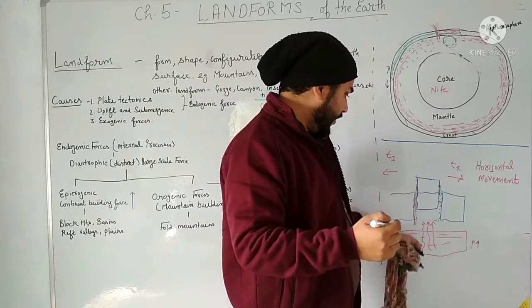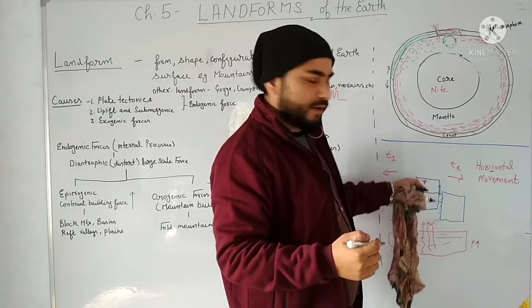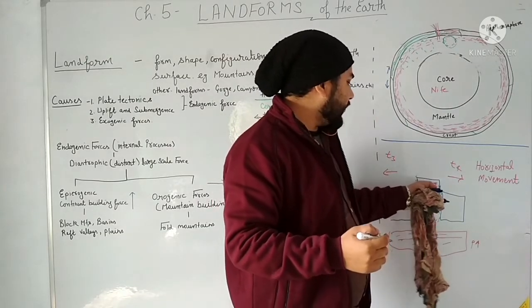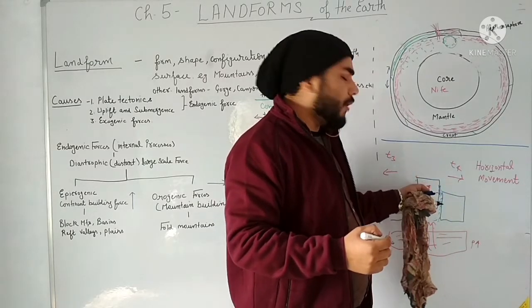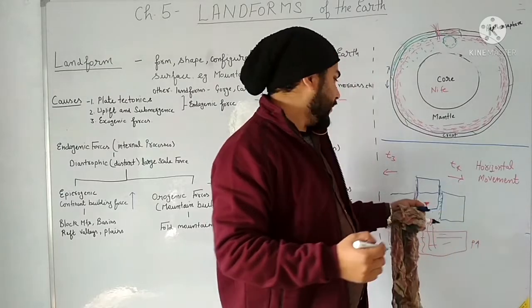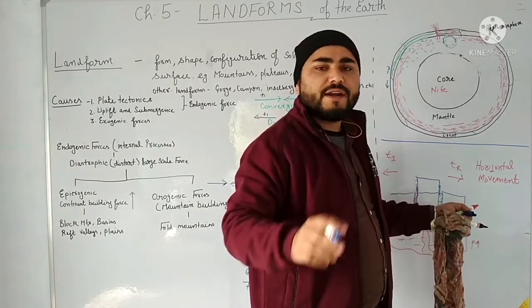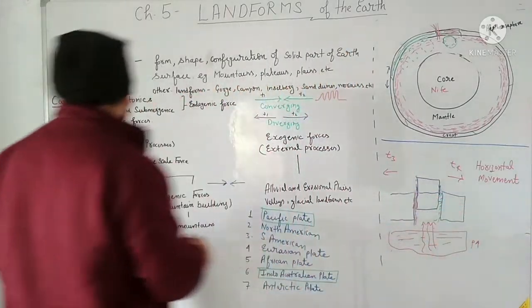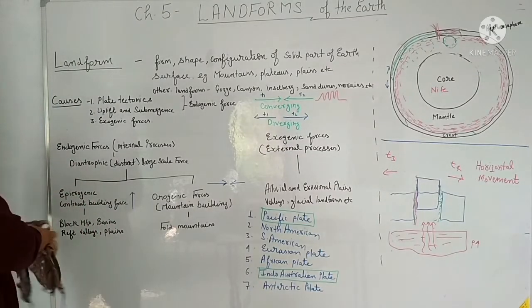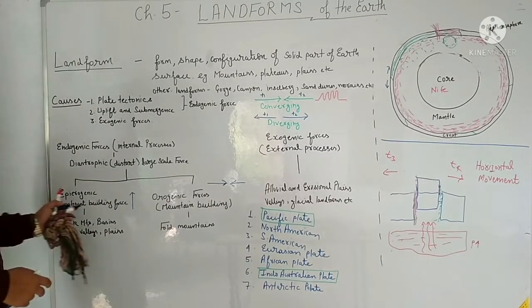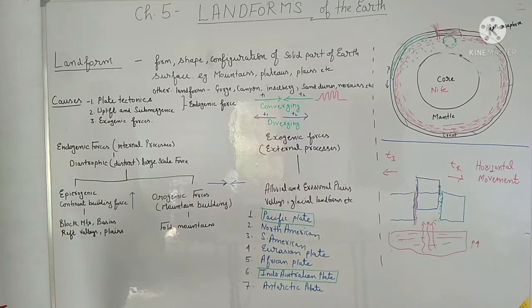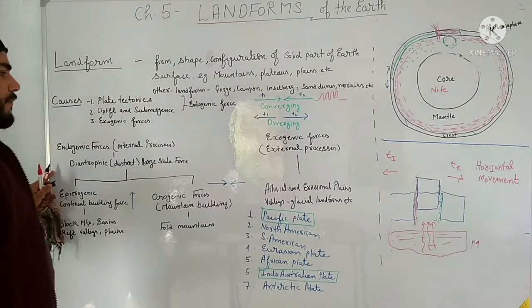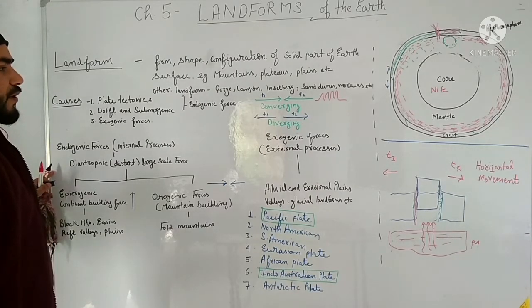Because of that the formation of an entire mountain, or you can say an entire continent, takes place. That is why it is called epeirogenic, or continent building, force. So it is responsible for block mountains, basins, rift valleys and plains. Clear? This we will study in the mountain section in detail.